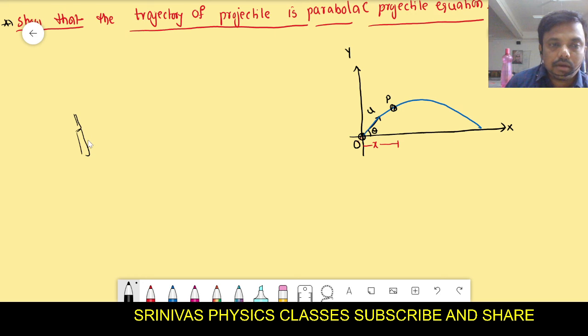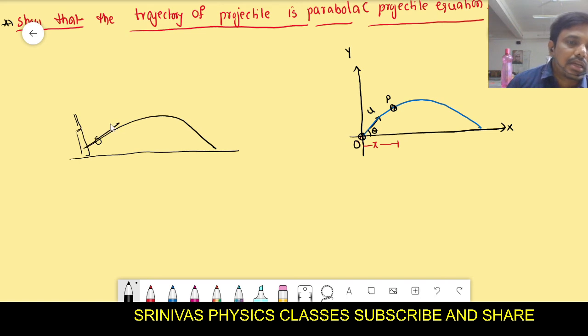For example, a ball hit by the cricketer's bat goes like this. If it goes for a six, it will go like this. Here the bat applies some force to the ball, and the ball goes with some velocity at a certain angle with the horizontal, that is the x-axis, parallel to the surface of the earth. We throw at a certain angle not equal to 90 degrees, and the object travels along this path.